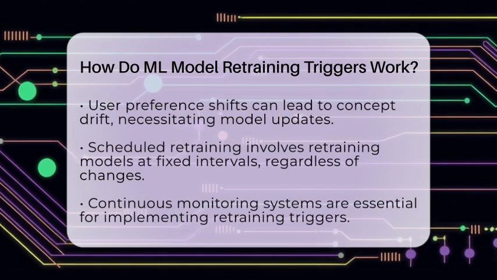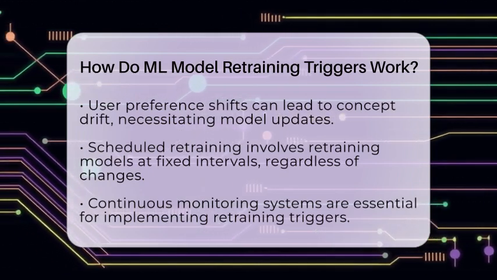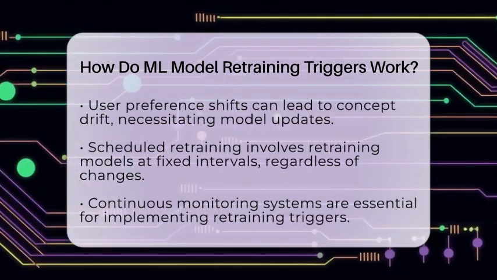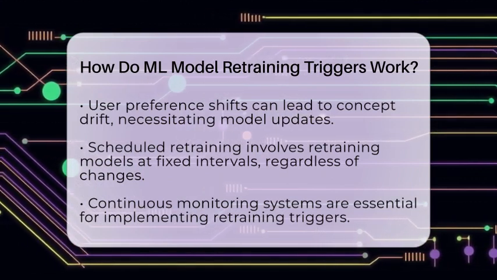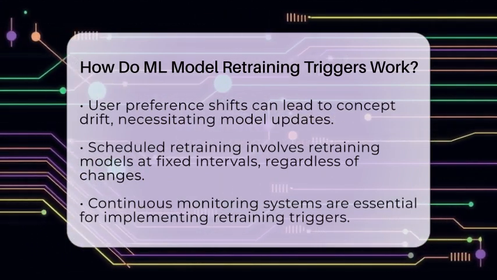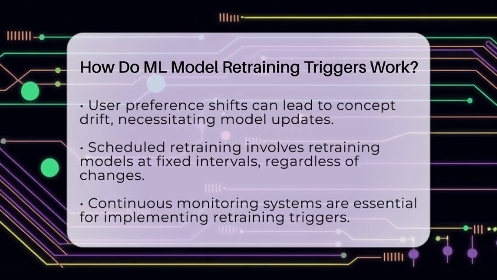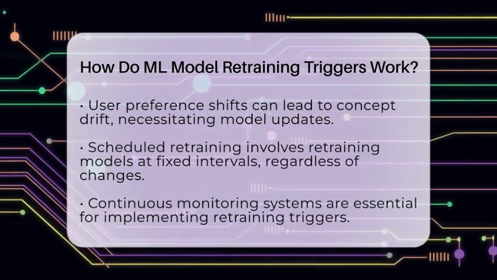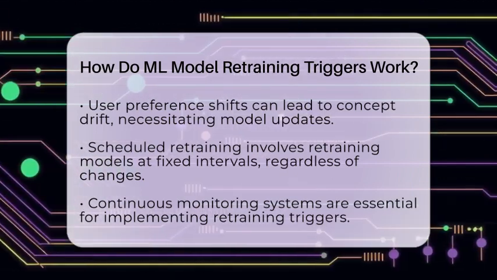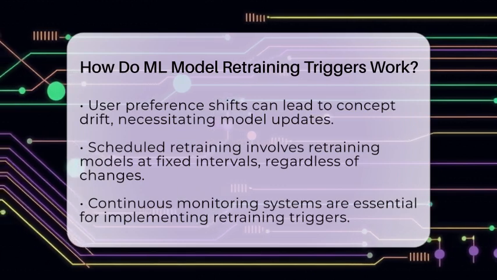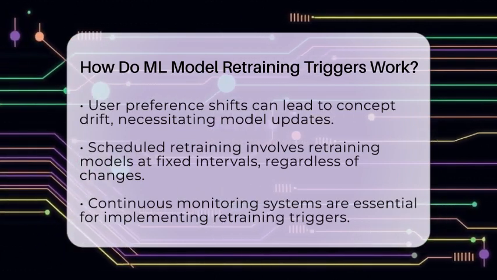Some systems also use scheduled retraining. This means they retrain models at fixed time intervals, like daily or weekly, regardless of whether any changes have occurred. While this method is simpler, it may not be as efficient as trigger-based retraining, which responds more dynamically to changes.